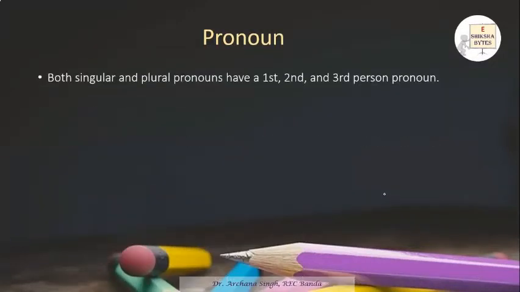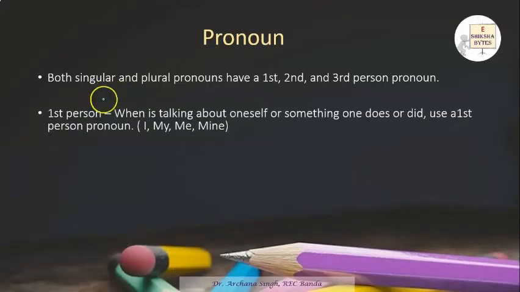Now let's understand what first person, second person, and third person are in pronouns. Both singular and plural pronouns have first person, second person, and third person. When you talk about the first person, you are talking about your own self. For example, I'm talking about myself, so I use I and my as the subject. Me and mine become your object case.